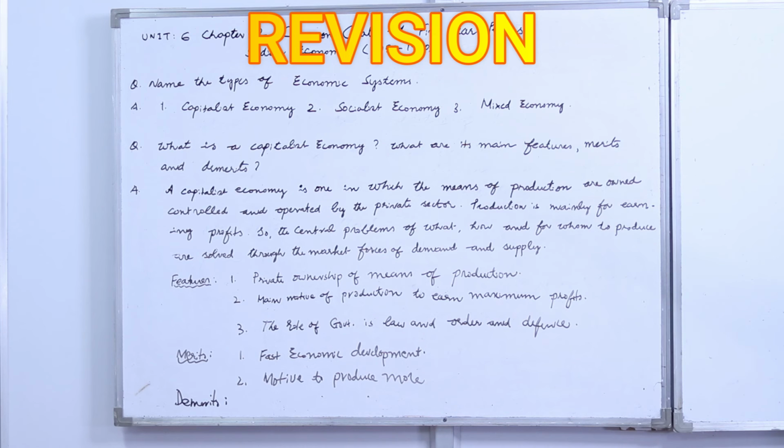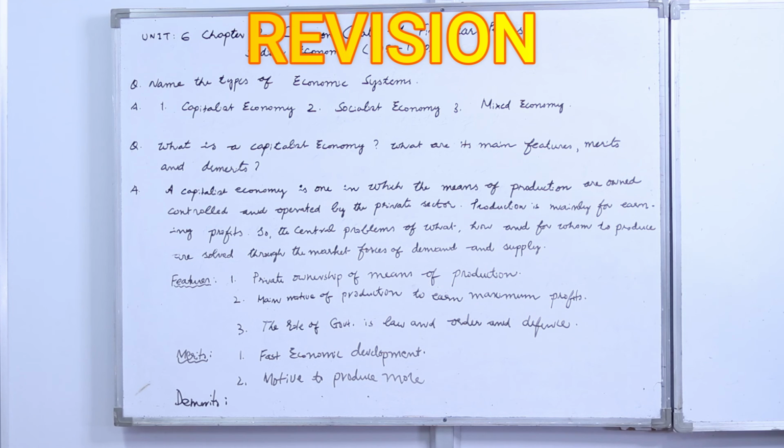Features, number one, there is private ownership of means of production. Number two, main motive of production is to earn maximum profits. Number three, the role of the government is only law and order and defense. What are the merits? The first merit is, since the main motive is profit, there is fast economic development.